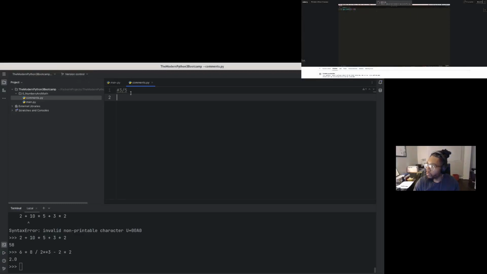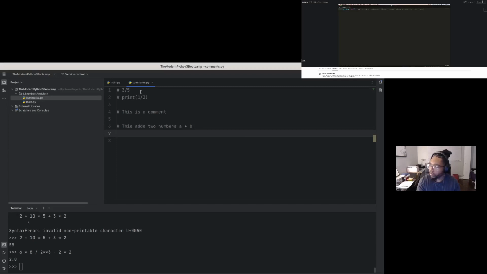So let's say we wanted to add a note, though, that said something like always returns float, division returns float. Well, we can add a comment with this character, the hash, the pound symbol. It's actually called an octothorpe. It's kind of a piece of trivia that I might repeat too much in my courses, but oh well, octothorpe. So we can write whatever we want after this. A little note to ourselves, like division returns float, even when dividing two ints. And that's all there is to a comment.